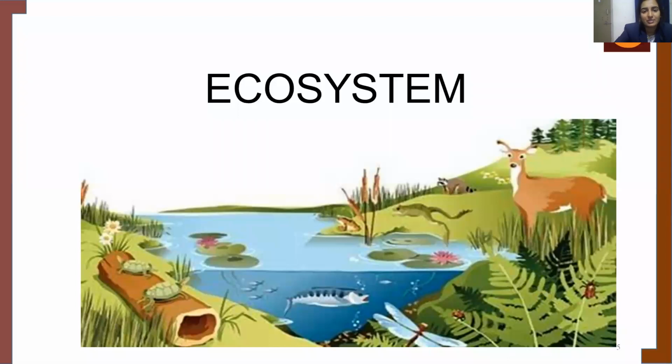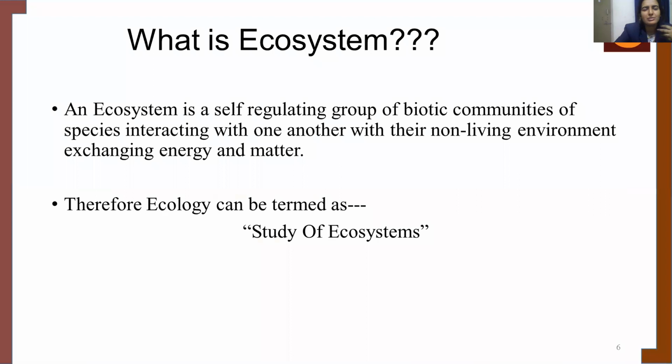So ecosystem. Now let's look into ecosystem. So what do you think is an ecosystem? Ecosystem is a self-regulating group of biotic communities of species interacting with one another with their non-living environment exchanging energy and matter. So it is the interaction between the biotic components and the abiotic components.